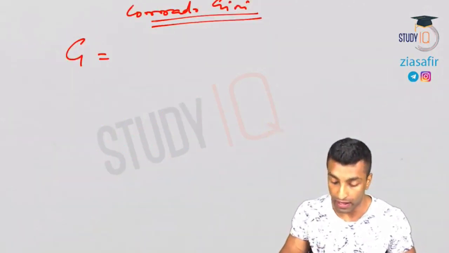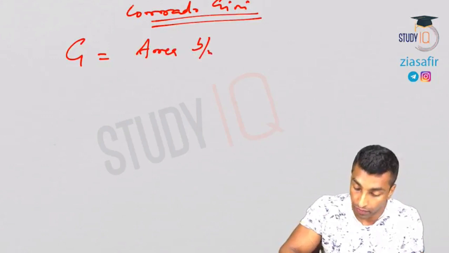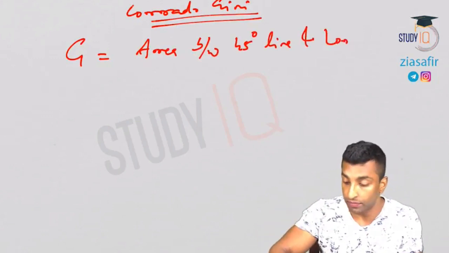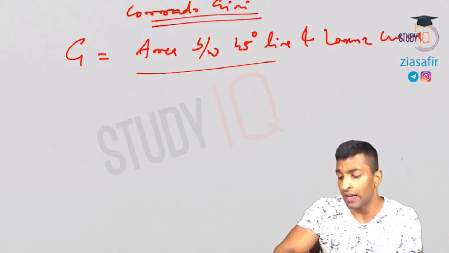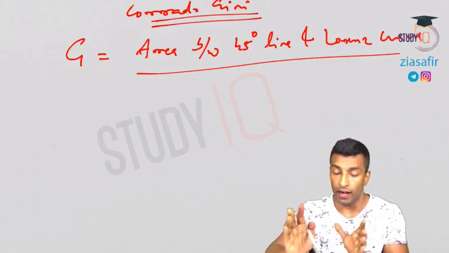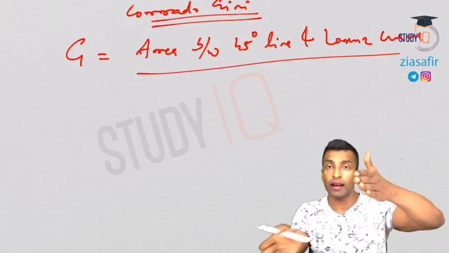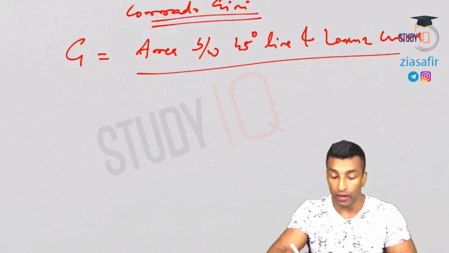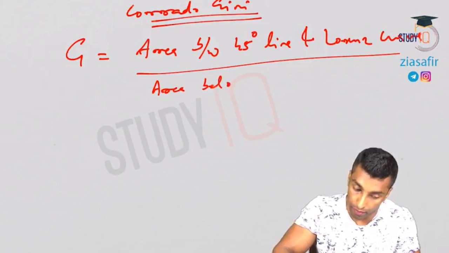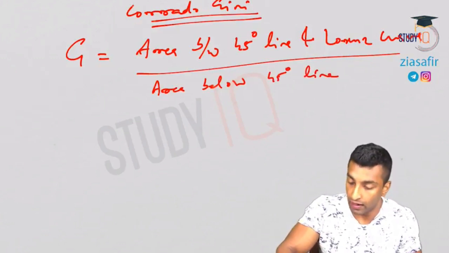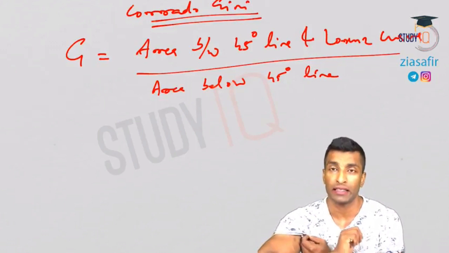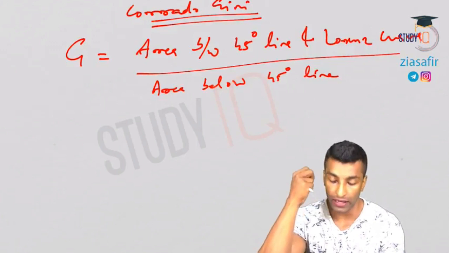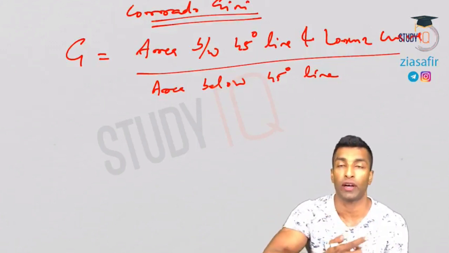So let me write that. Area between the 45-degree line, that means the diagonal, and the Lorenz curve. This is nothing but your shaded region divided by that entire bottom region of the diagonal, okay. That means actually half of the square, okay. So area below the 45-degree line. Now see here, in the exam, if the examiner simply asks you area between the 45-degree line and the Lorenz curve, the numerator is correct, and in the denominator, if they give you, to make you confused, area above the 45-degree line, it is also correct.